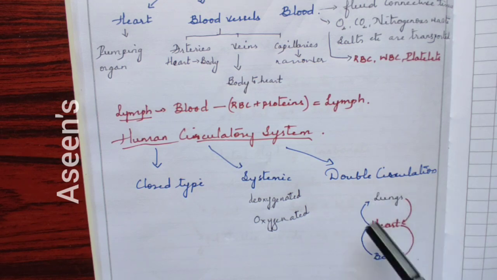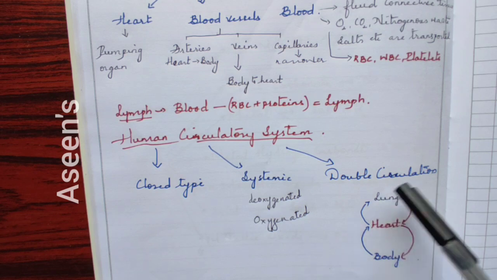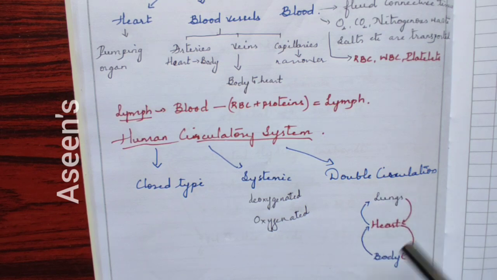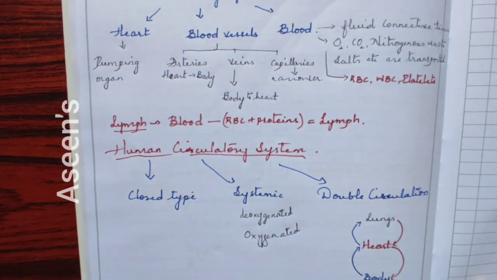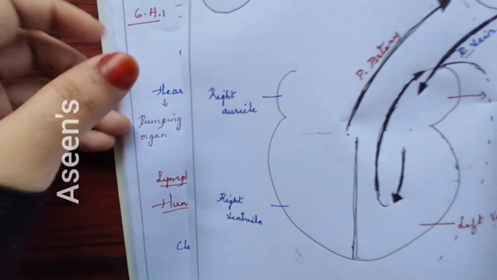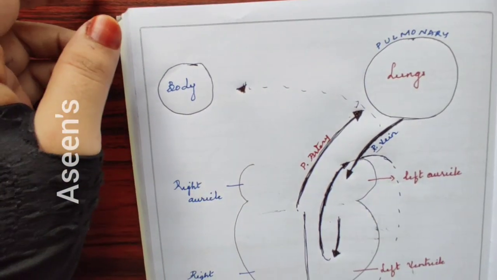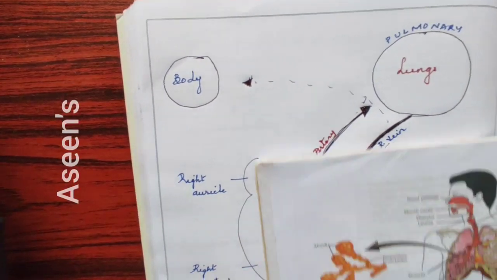This cycle keeps on going since before your birth, since you are a fetus inside the mother's womb. So till your death, this process will be going on, and this is what is keeping you alive. Okay, that's about double circulation. Now let's try to understand how our circulatory system works. Okay, what happens in our circulatory system?